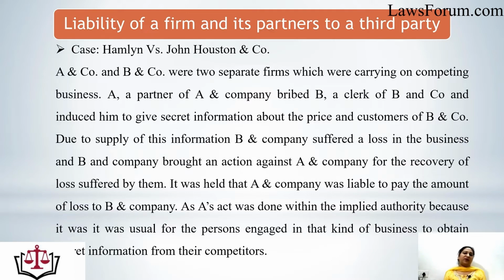So all the points here: one partner of A and Company bribed a clerk of B and Company, which is a wrongful act. But this act was done in the usual manner of the business, and it was done in the name of the firm. So all the conditions are fulfilled, and it was a wrongful act, and for this act the firm would be liable.